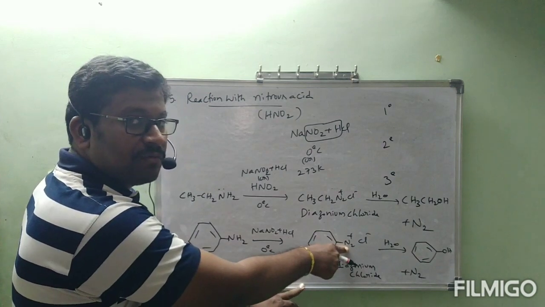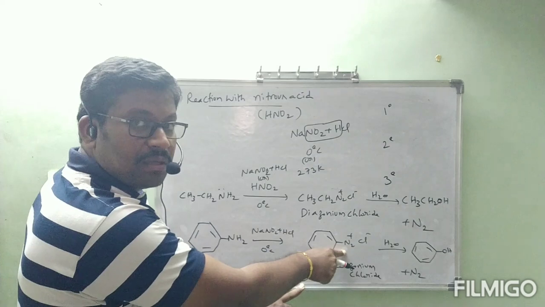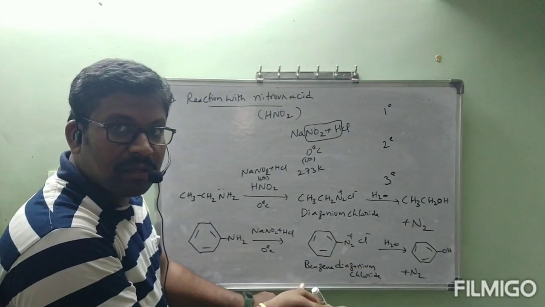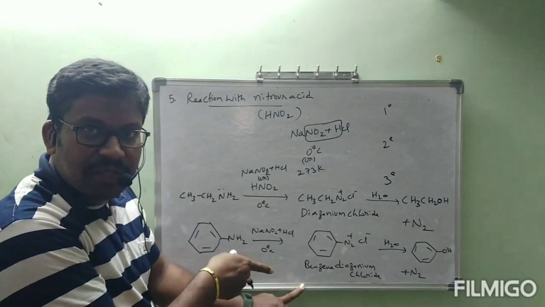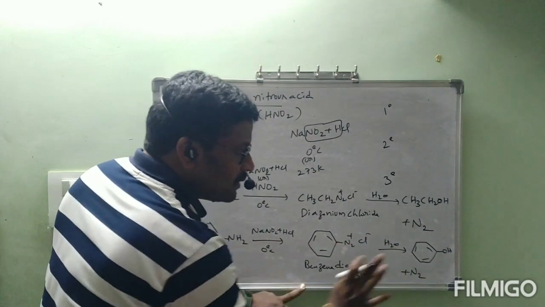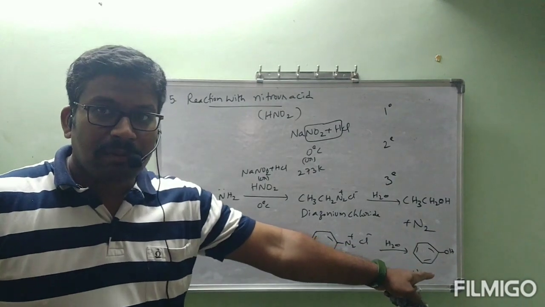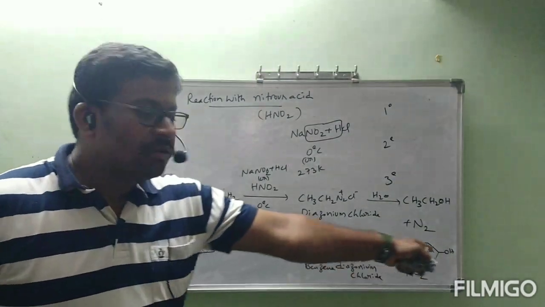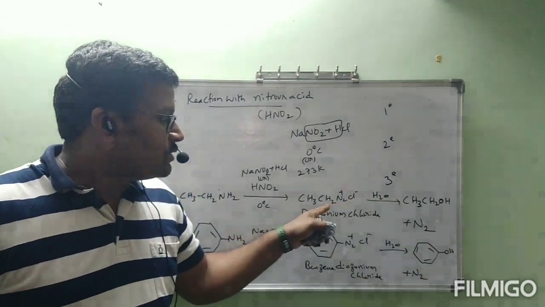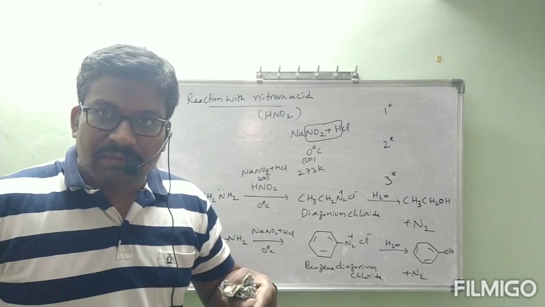OH from this water is going to substitute the diazonium group. Generally this type of substitution will not happen on a benzene ring, but this is less stable. Nitrogen can be removed easily. That's why only at lower temperature we are preferring this reaction. Now OH will substitute this one and N2 will be liberated. We will get phenol. That is a very important organic compound we have prepared. We are converting diazonium salt to alcohol. That's why it is a very important conversion.